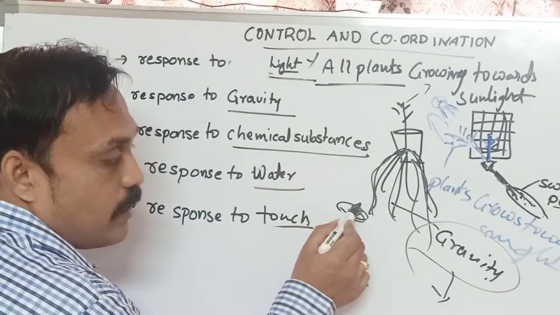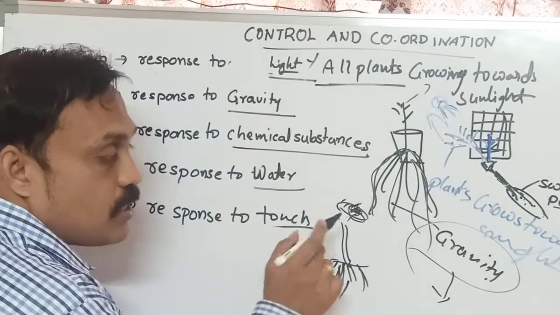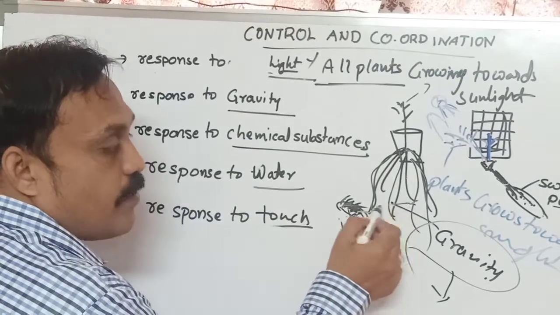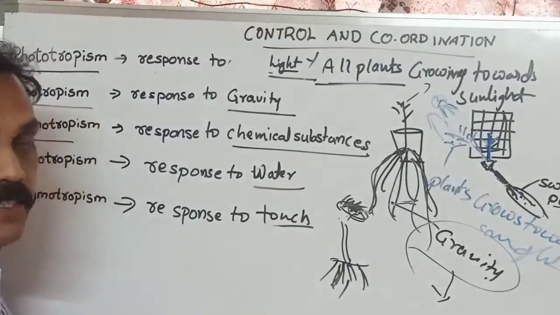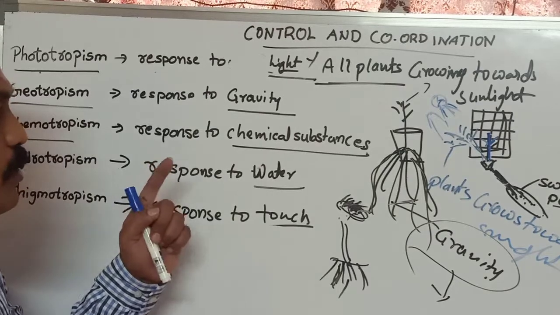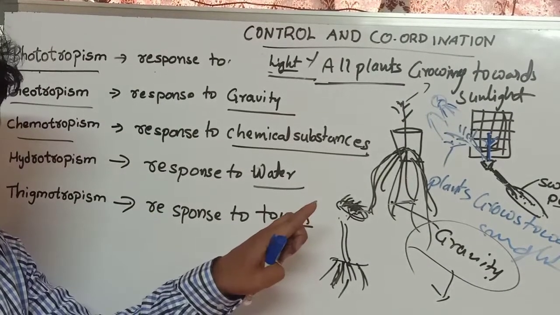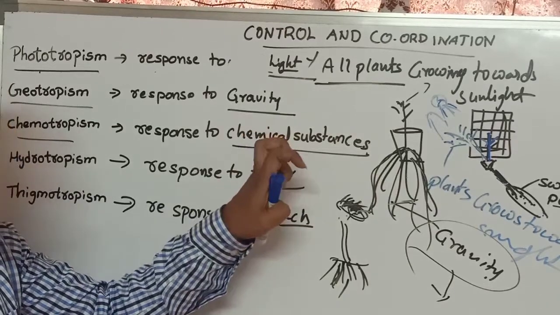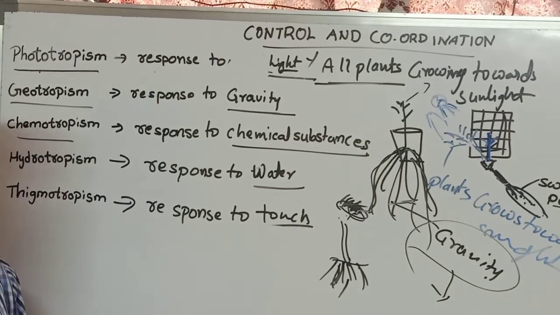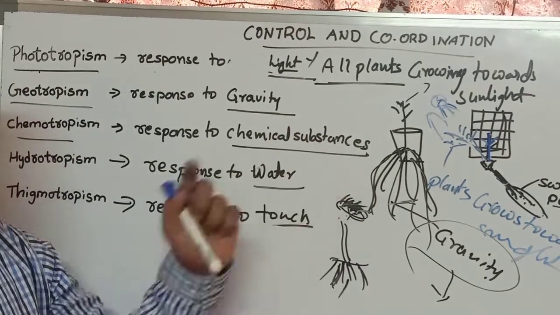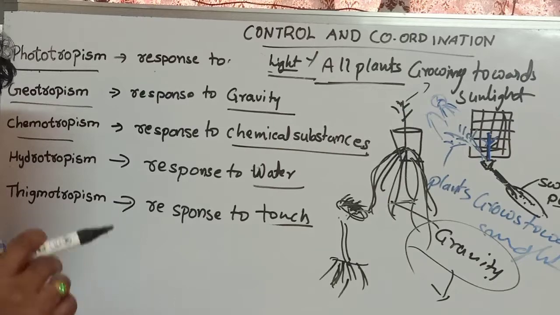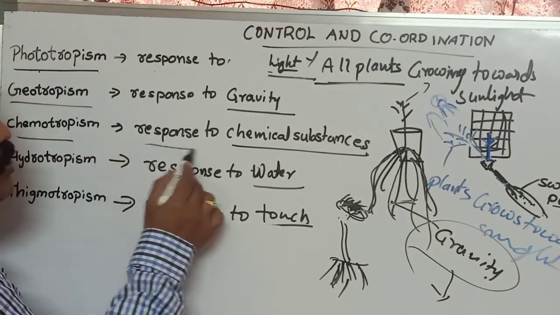The plants are releasing some chemical substances like pheromones, like smell. Insects are attracted to where the flowers are releasing smell. That is chemotropism. For different types of chemicals, plants are showing responses toward nutrients, and toward smell released to attract insects. So the plants also show response to stimulus.